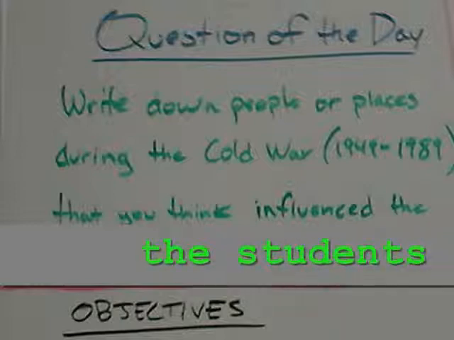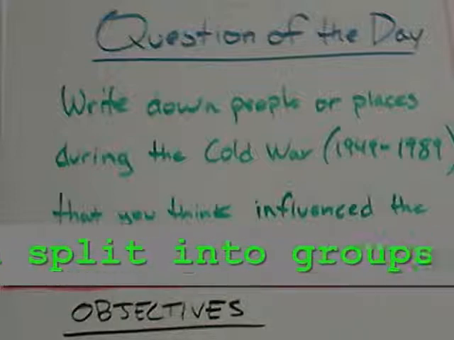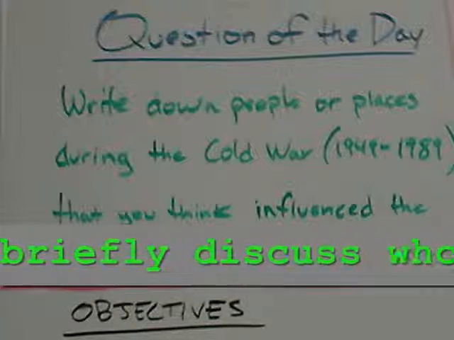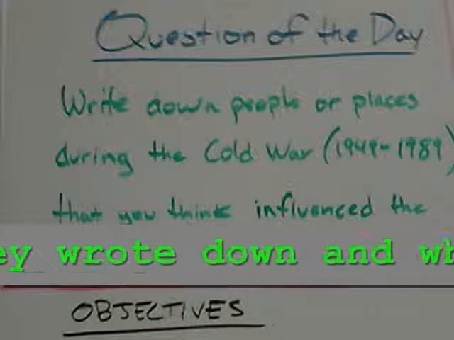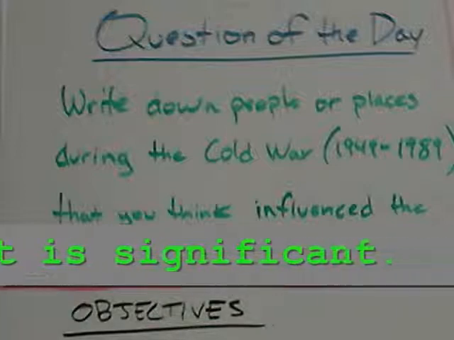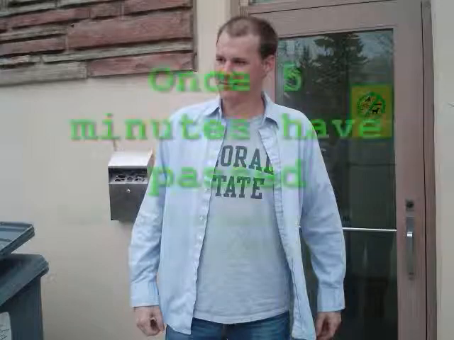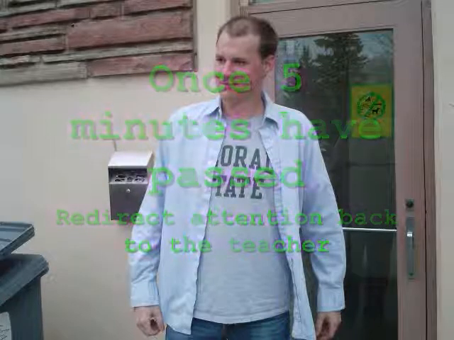At 5 after, have students break up into groups. Do this by the rows that they are in. Groups should exceed no more than 5. And have the students discuss who they wrote down and why for about 5 minutes. At 10 after, redirect attention and give the examples listed here.